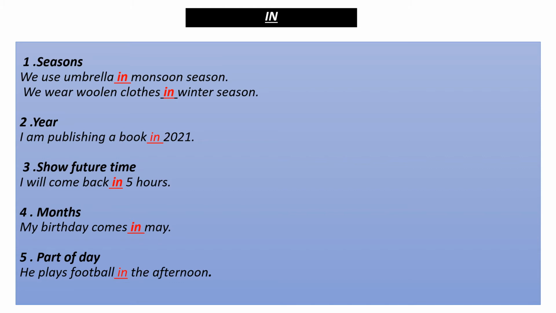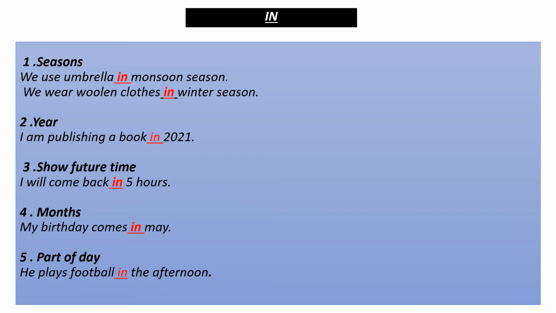Preposition in is also used before the year. I am publishing a book in 2021. Number 3. Preposition in shows future time. For example, I will come back in 5 hours. Here preposition in is used before the future time 5 hours.